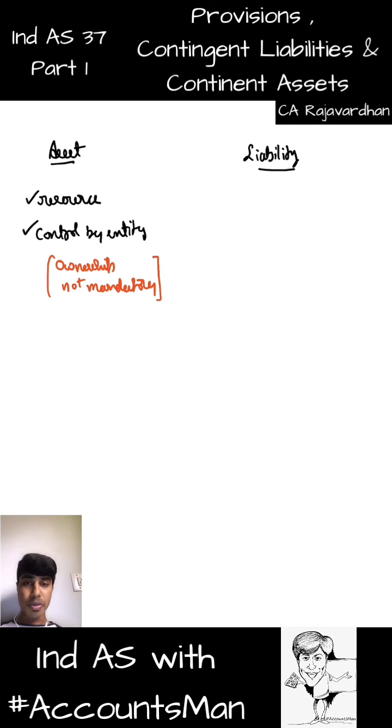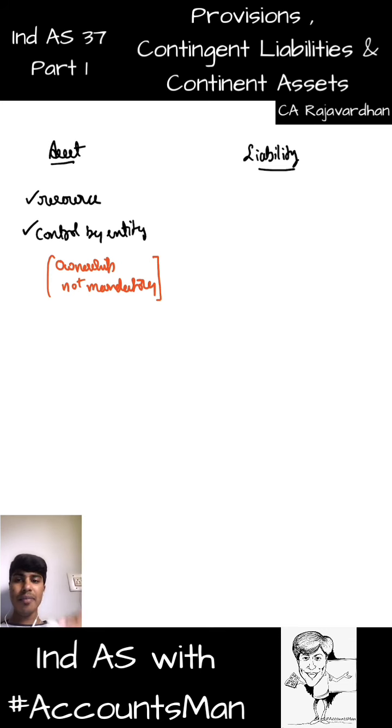No. It should be a resource and it should be controlled by the entity. We're going to have a very detailed discussion about this, controlled by the entity and not ownership, when we start Ind AS 116, that is leases. There's something called right to use the asset. Even though you don't own the asset, when you have the right to use the asset, then it will become an asset to you. Right to use is something like an asset and it will be recorded in your book. Substance over form and everything else will come into the picture. Leases, we'll discuss that there.